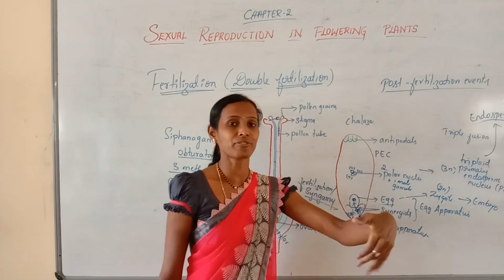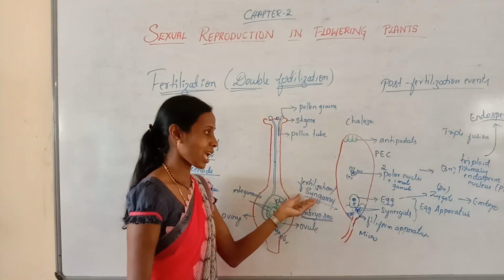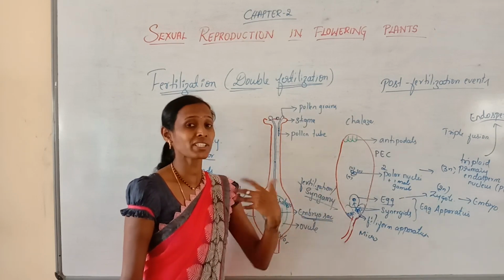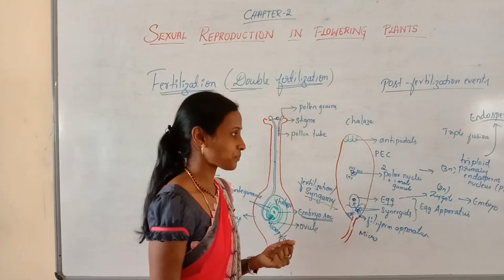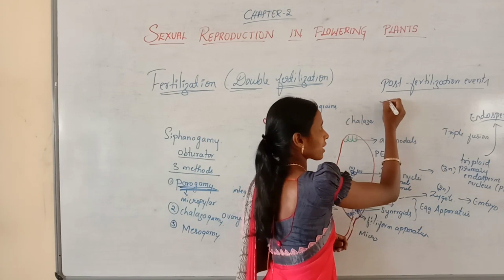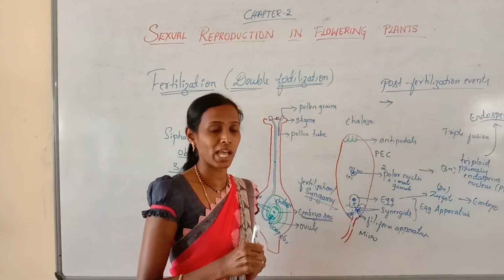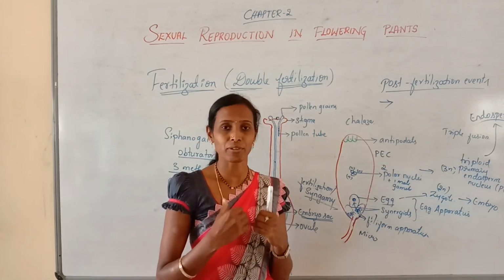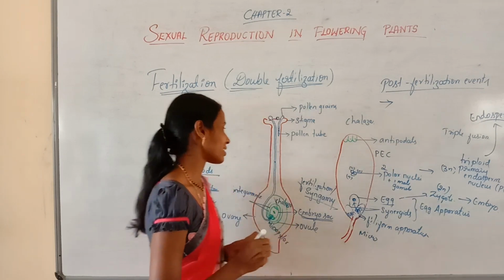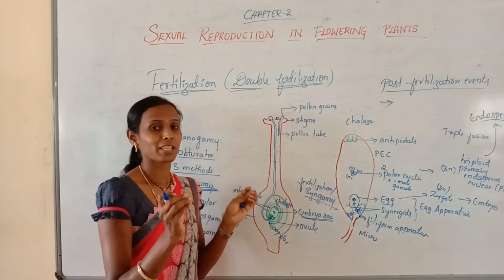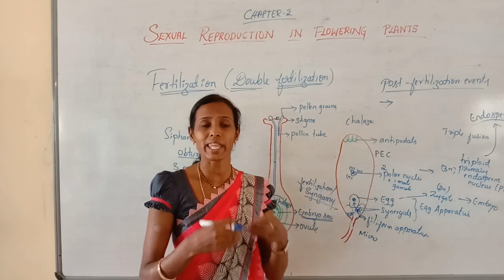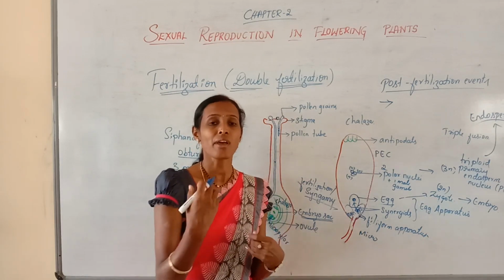So what happens after fertilization? After the syngamy and triple fusion, what changes can we observe in a flower? Usually soon after the fertilization, the flowers will fade. Whatever sepals, petals, stamens are there start to fall off or wither off.